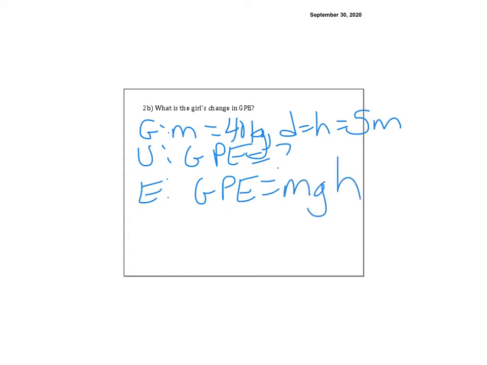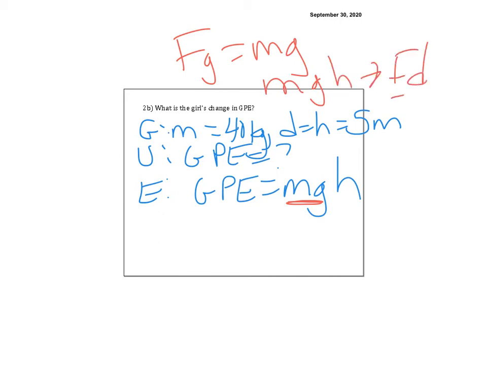Now I want you to notice, don't just do this blindly. mg, oh, remember FG is equal to mg? So mgh is the same as F times D. They're exactly the same because they're both energy. It's just a different way to look at it. But let's do it as mgh. But keep your thinking caps on when you're doing this. So when we solve it, we end up with GPE is equal to mgh.